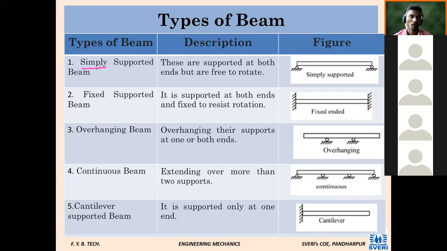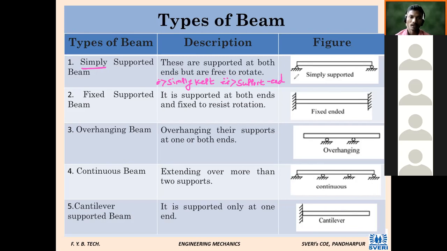Number one, the beam is simply kept on the support, and number two, supports are given at the end, not in between. Supports are there at the end, and it is just kept on the supports. That's what is called simply supported.